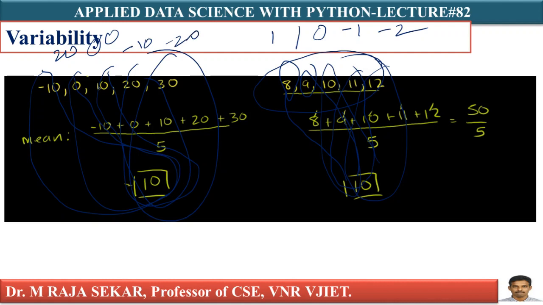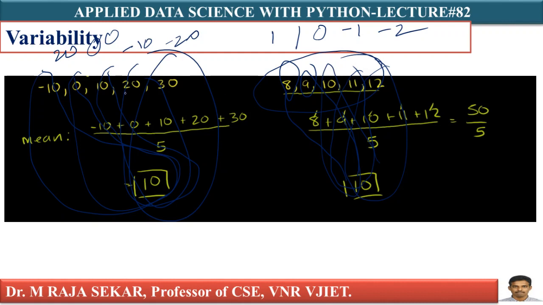If you observe, my first set is -10, 0, 10, 20, 30. My second set is 8, 9, 10, 11, 12. There is more variability in the case of the first set, but less variability in the case of the second set.